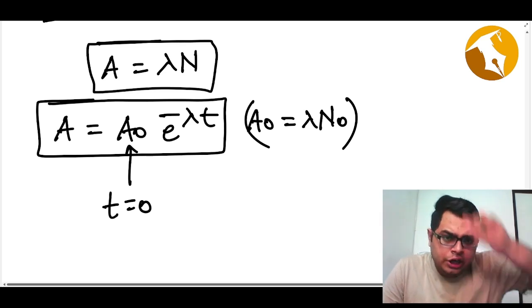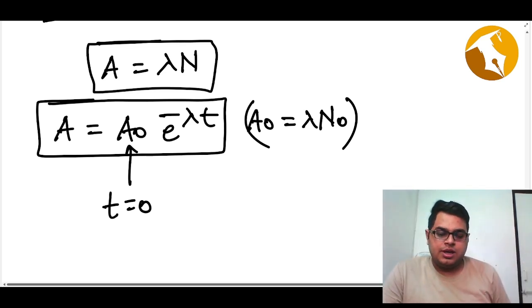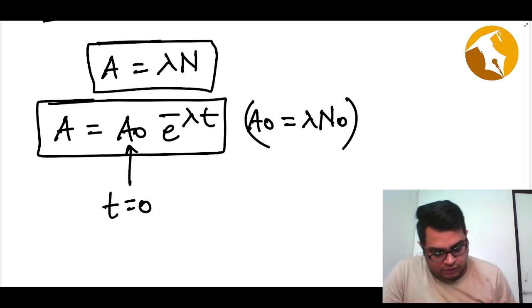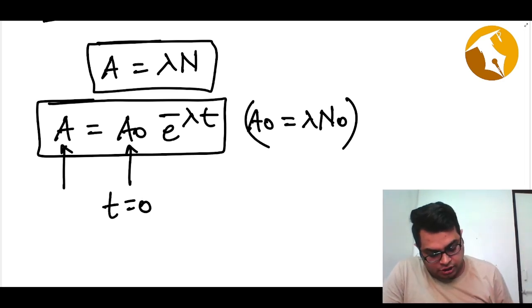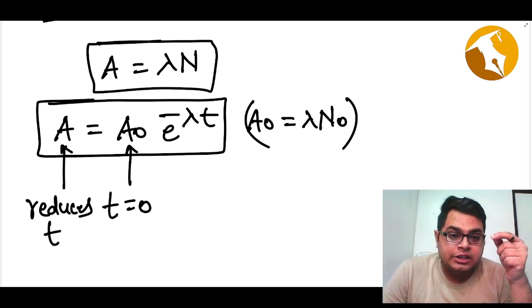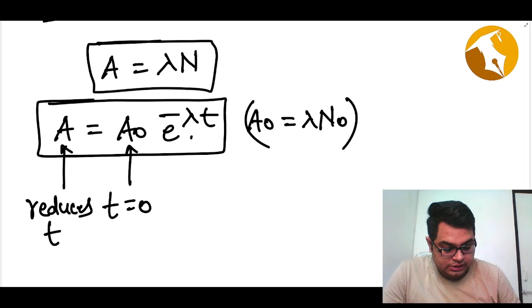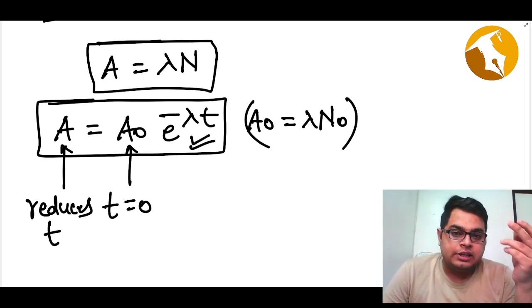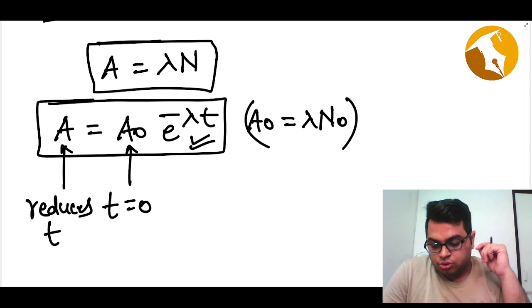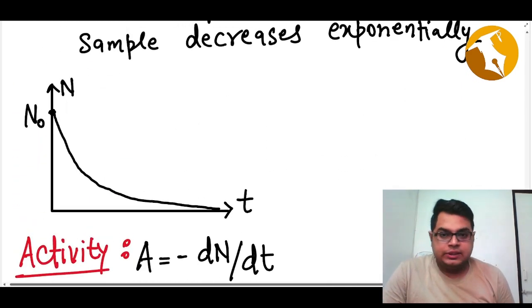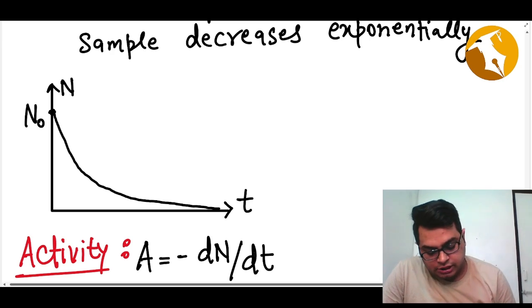The nuclei are decaying very fast. But after some time t, your activity reduces. So this is your activity at time t, and your activity is decreasing exponentially. You can clearly see that your activity is decreasing exponentially. So this is the thing we learned. This is how we visualize from this graph that our activity is decreasing exponentially.